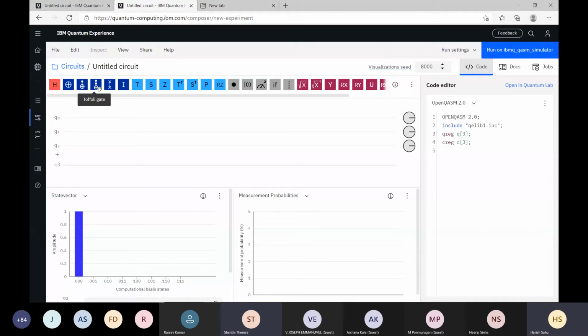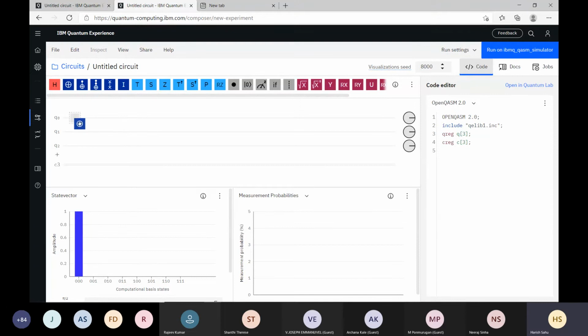Now these are the gates available, and these wires represent qubits: Q0 is a wire, Q1 is a wire, Q2 is a wire. These are basically qubits. So you can add the qubits here. What is happening here? No qubits are added.